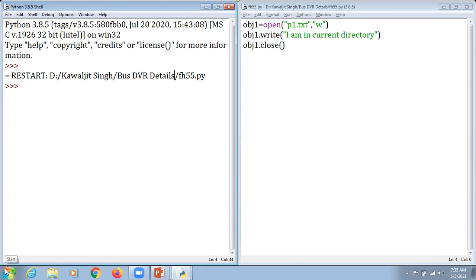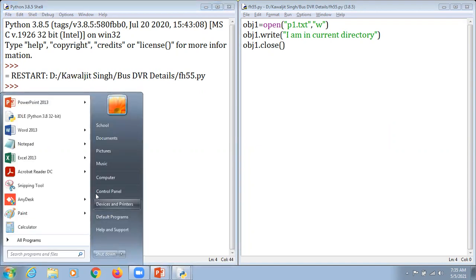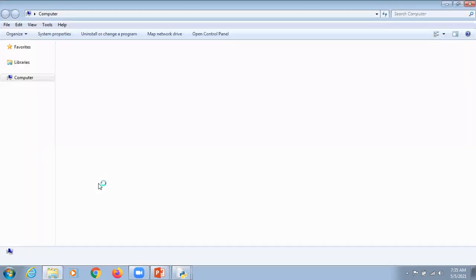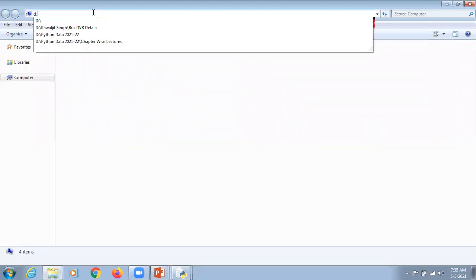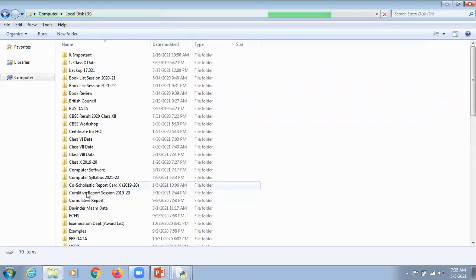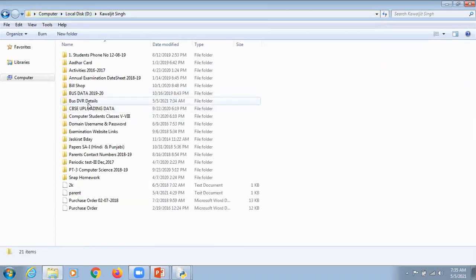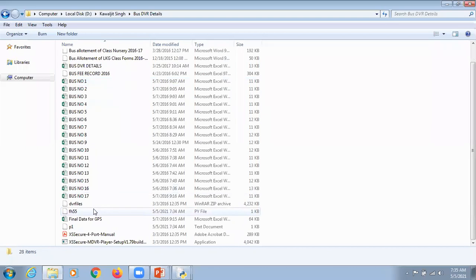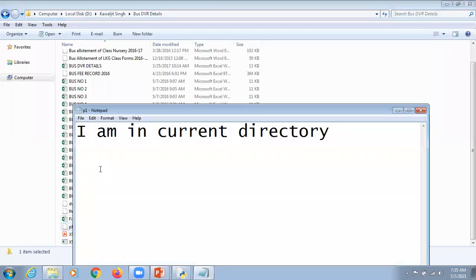So kindly concentrate. I'm going to open the D drive, click on Kanwaljit, then there is bus DVR. For this program, FH55, here it is. When we double click on p1, it says I am in current directory.